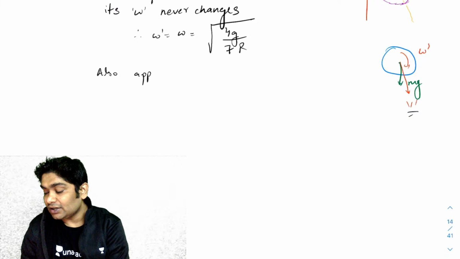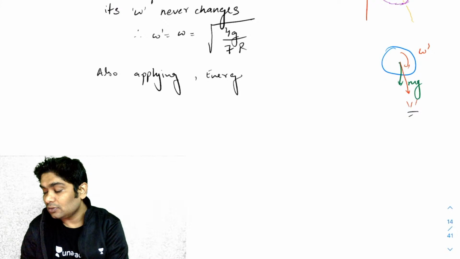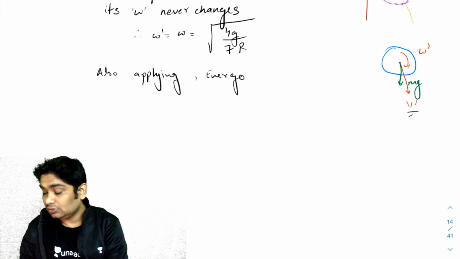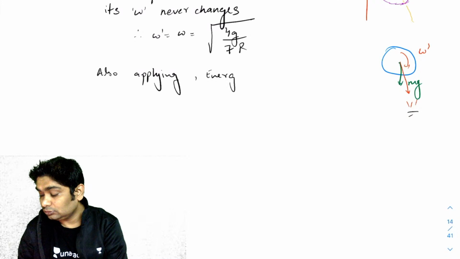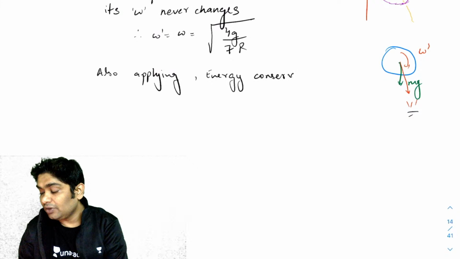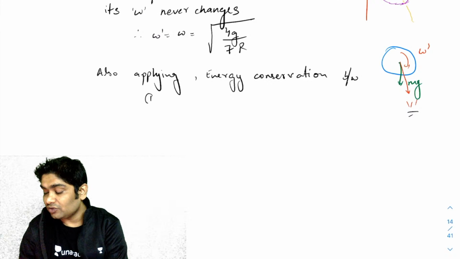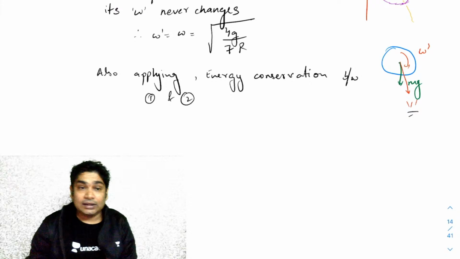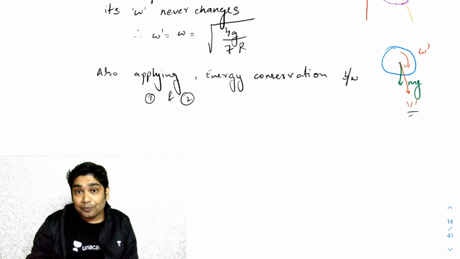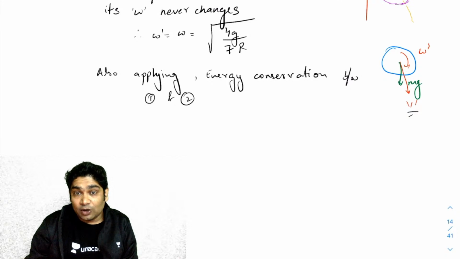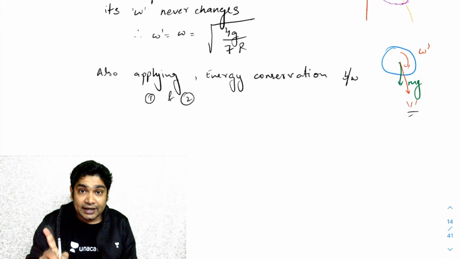So applying energy conservation between positions 1 and 2. Now you notice one thing: from 1 to 2, all the potential energy being lost will go into the translatory KE only.